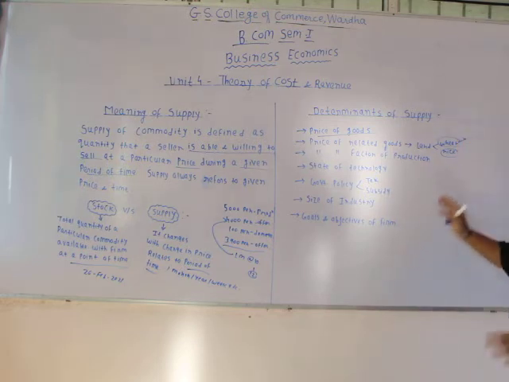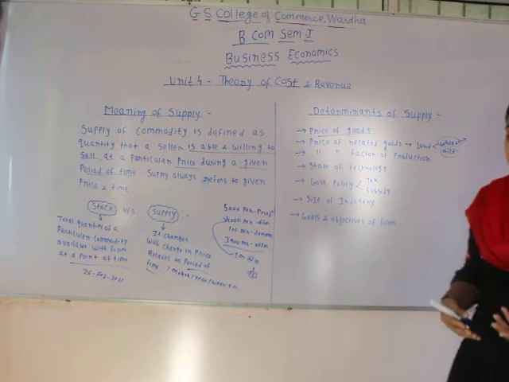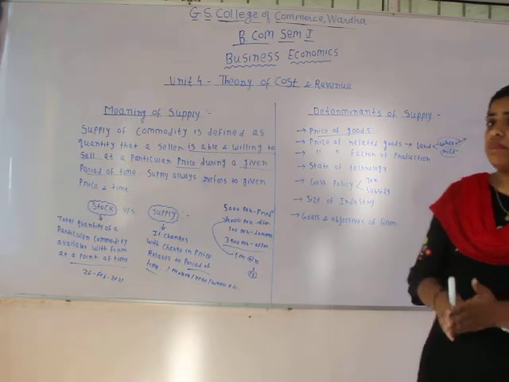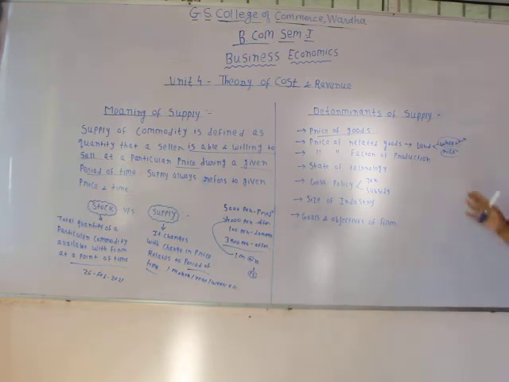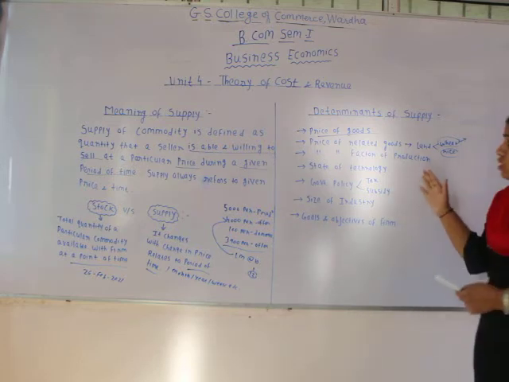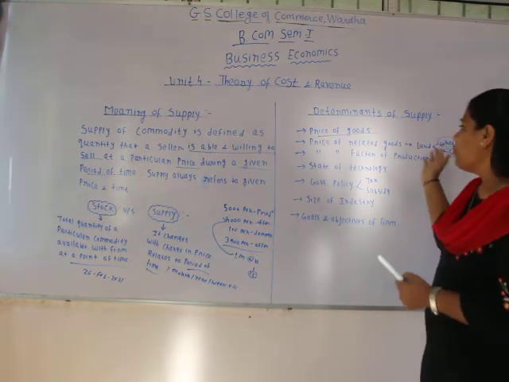And that is why, when the profit declines, of course the supplier will produce less, and there would be a decrease in supply of a particular commodity in the market. So price of factors of production is also one of the important determinants.